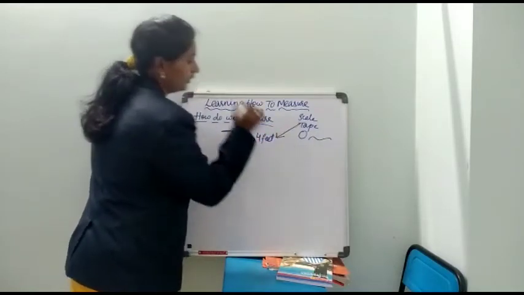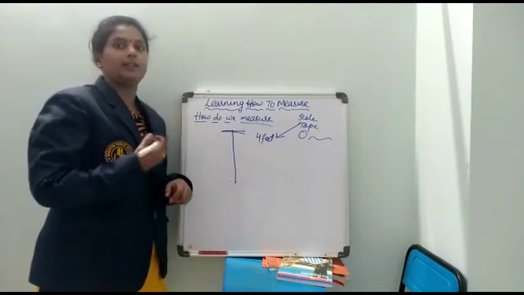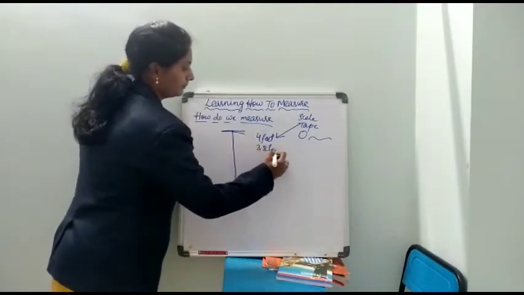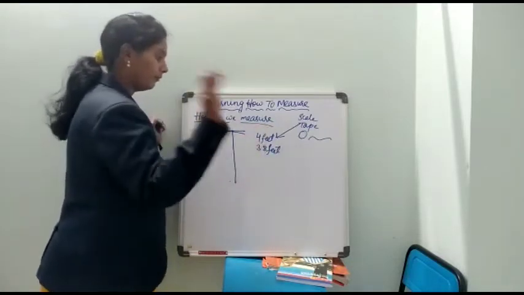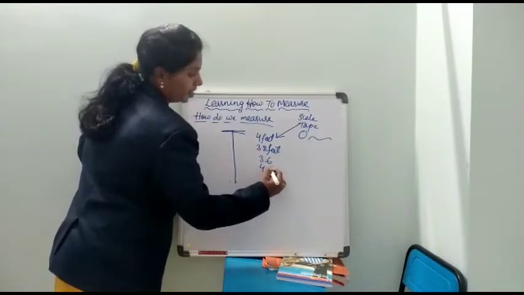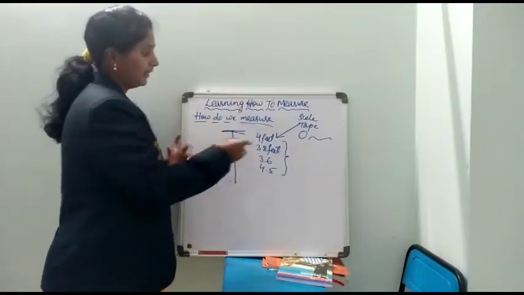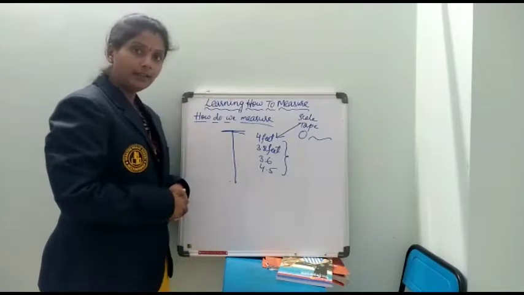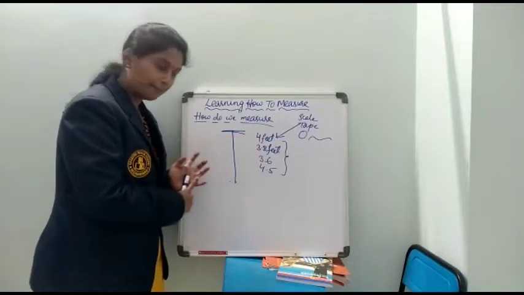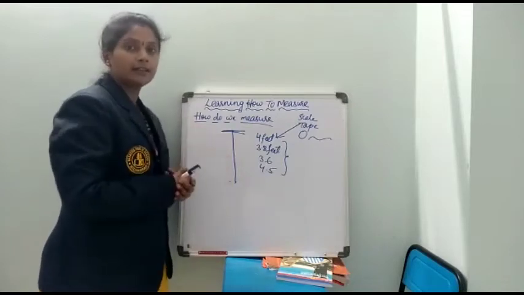With the tape, if you use, you will get the reading 4 feet. Next, one of your friends will be measuring the same person. Same way, he will get 3.8 feet. One more friend of yours will be measuring, he will get 3.6. One more will get 4.5. In this way. Here, why are we getting different values? So, the person who is standing to the wall is the same, and the thing you are using for measurement is also the same, but why are the readings different?